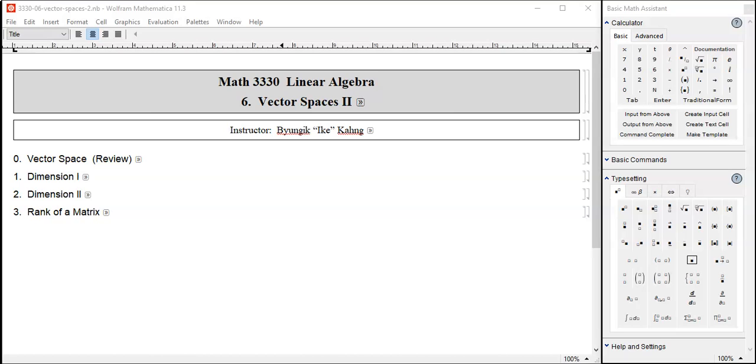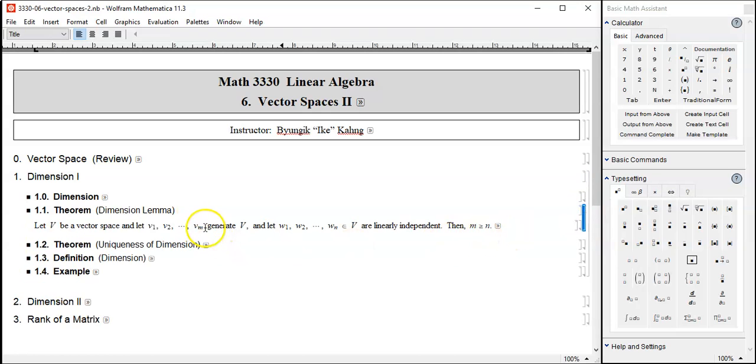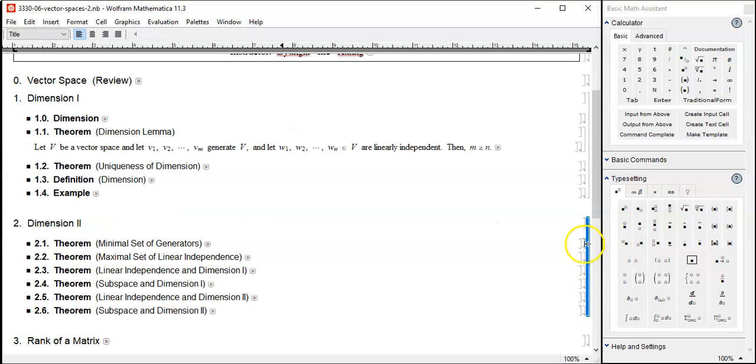Hello students, welcome back. We just went through three very important theorems. Two of them are really super important. One, in terms of importance, yes, but the proof was so hard, so complicated that I don't think anybody can reproduce it. Of course, I'm talking about this one. If you have m generating vectors and n linearly independent vectors, then the number of generating vectors is always greater than or equal to the number of linearly independent vectors. Hard to prove, but remember the result.